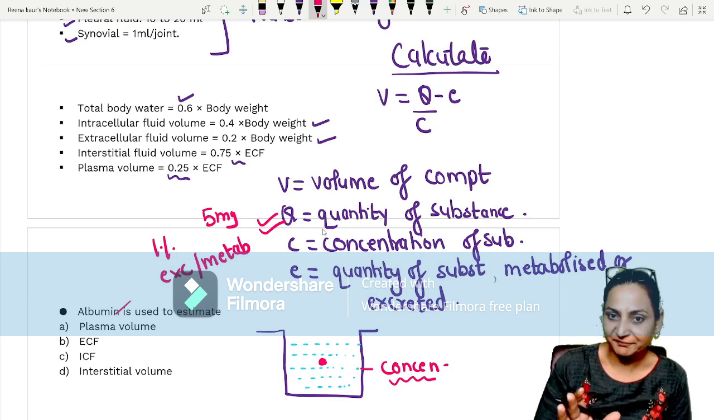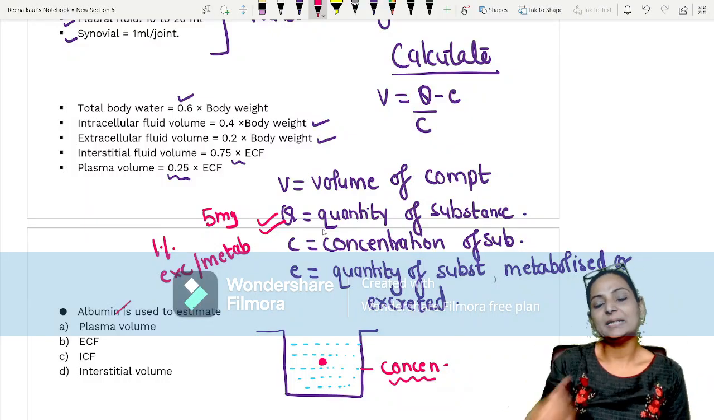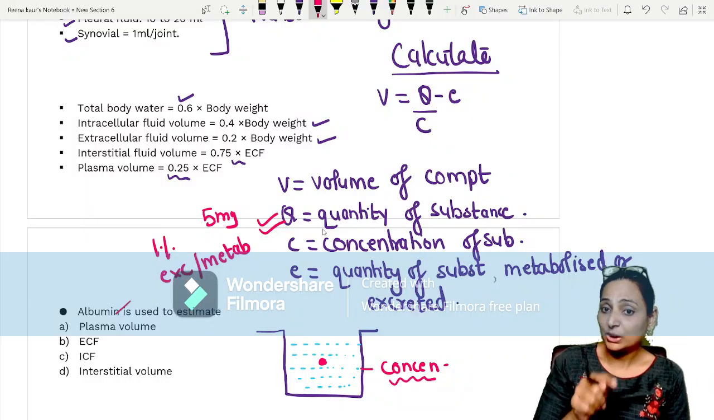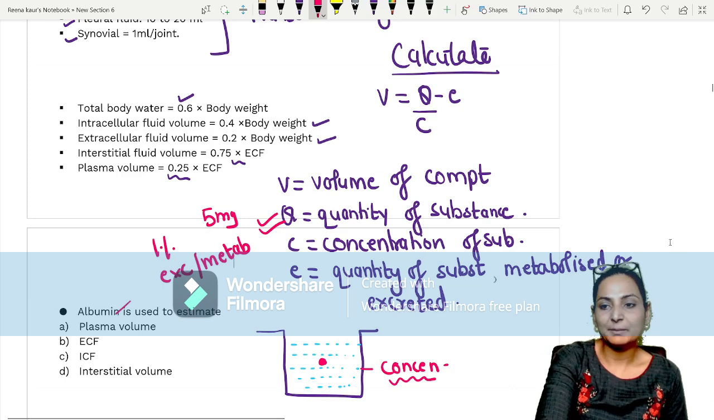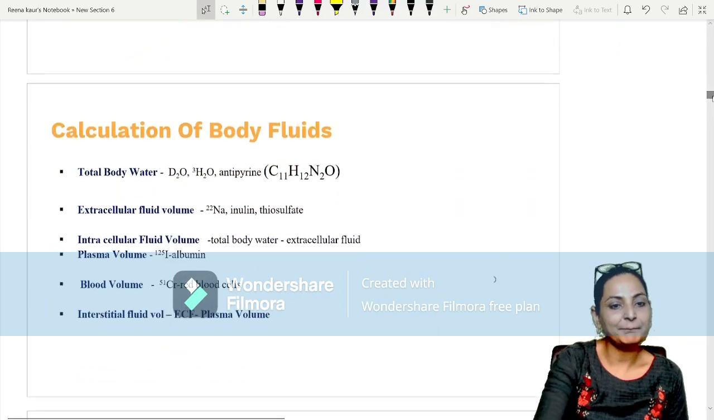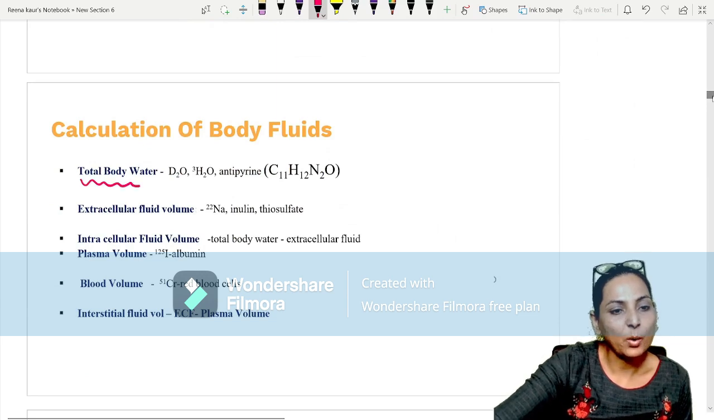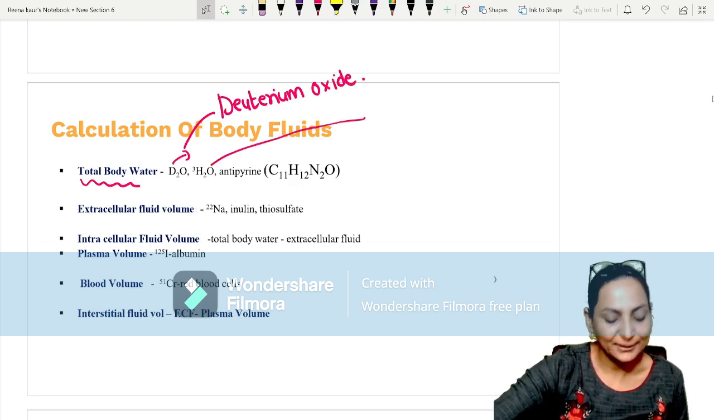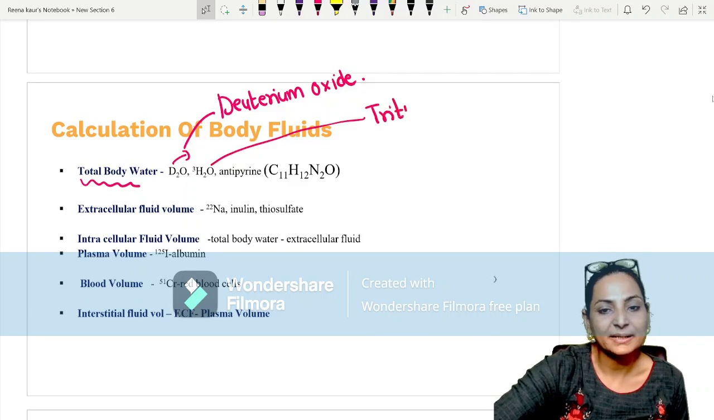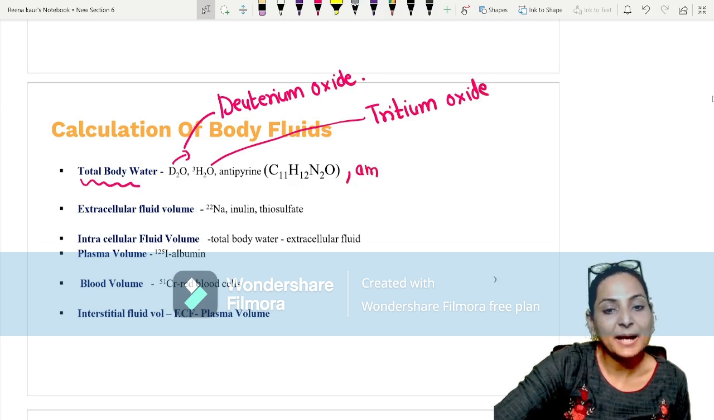Suppose you have to measure ECF, it should go into the plasma and the interstitial fluid. Suppose you have to measure total body water, it should go into the ICF and the ECF. So that should be the compartment. So you have got different substances. For example, for total body water, D2O, that is deuterium oxide, 3H2O, that is tritium oxide. Then there is antipyrine, aminopyrine, which can be used.